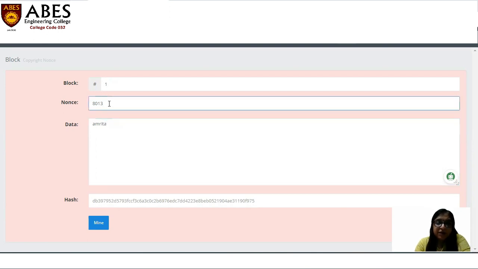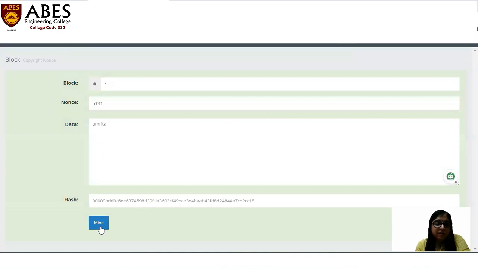But the miner has to create a nonce number. That nonce number will add with the data and create leading zeros. So this is the mining. I'm just pressing the mining button. So at number 5131, this nonce number will add with this data, creating a hash with leading zeros, right?